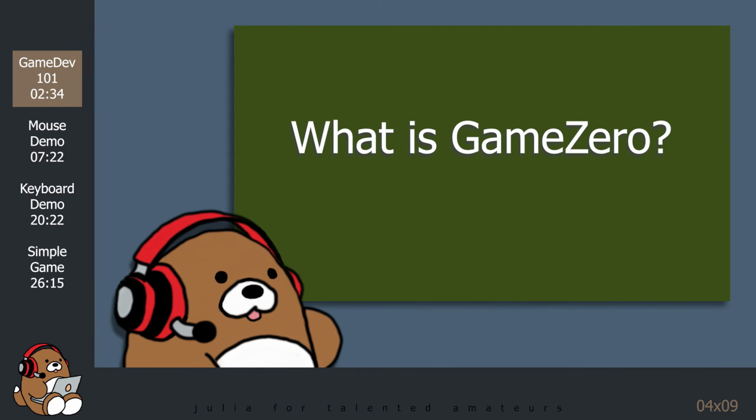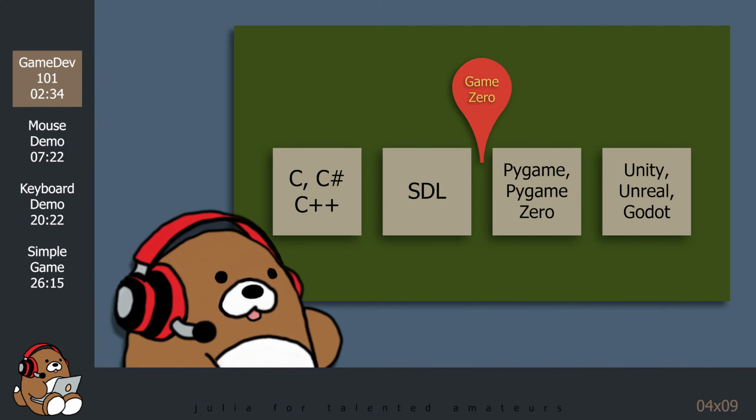Game Zero is inspired by Pygame Zero and is built on top of SDL. In its current state, Game Zero is somewhere in between the SDL wrapper and a full-blown game development framework, with ambitions of becoming an educational game development framework similar to Pygame Zero.